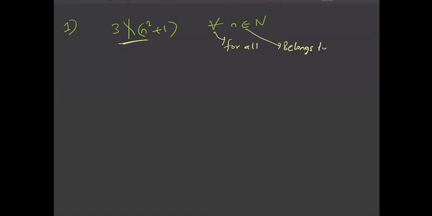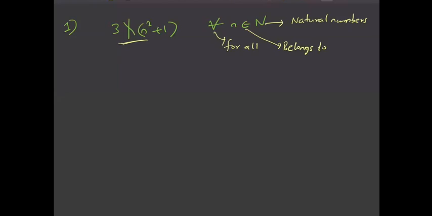In the first question, it was given that you need to prove that 3 never divides n square plus 1 for every positive integer n, that is, for all n belongs to N, 3 does not divide n square plus 1. This symbol is for all. We have used it many times. This is the belongs to symbol, and N is nothing but the set of natural numbers. So we are using these symbols very often. By this time you should be comfortable using these symbols.